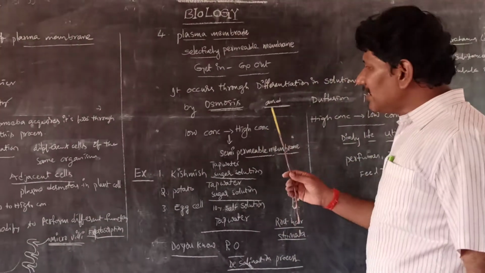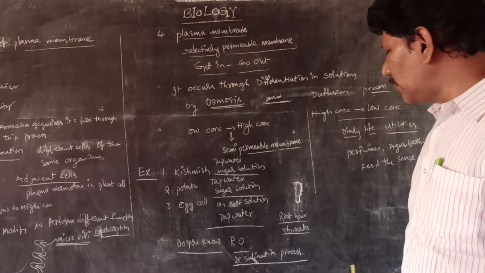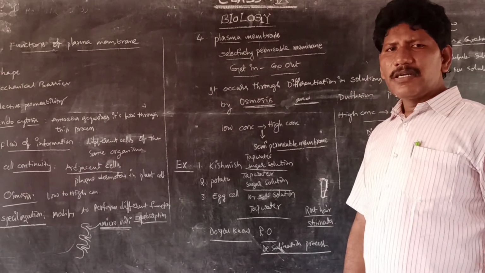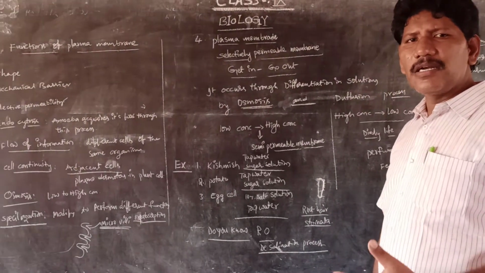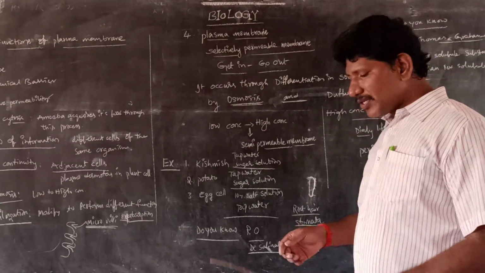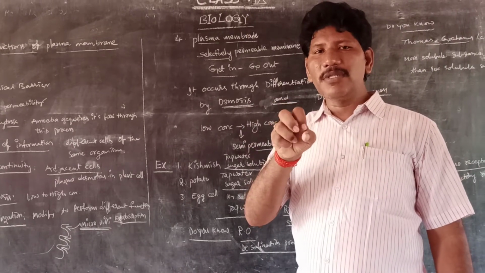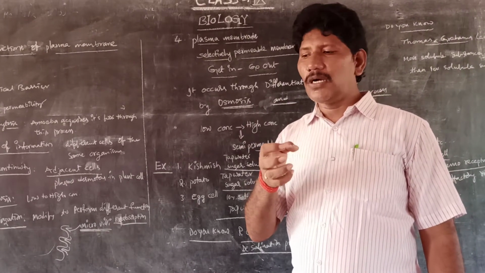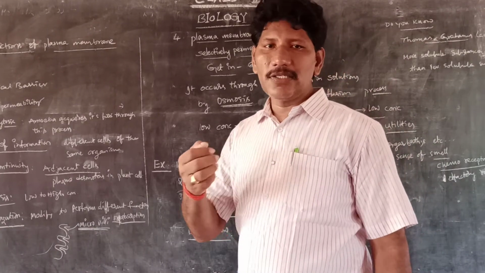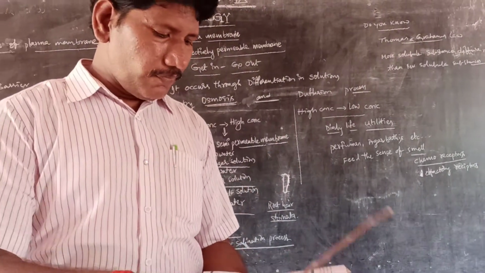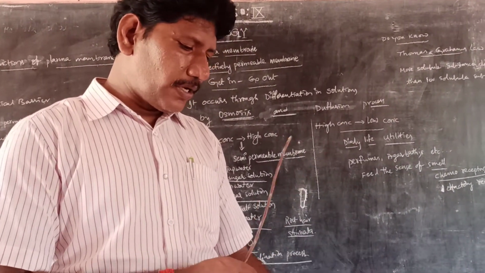Next, what is the importance of osmosis in a real life scenario? For example, as we saw in the 10th class, transportation like root hairs and root pressure. Actually the roots have small hair-like structures. These root hairs can collect water from the soil particles through this osmosis principle. For this, I suggest the 10th class root hair structure, to understand this concept in a better way. This is part of the xylem and phloem.